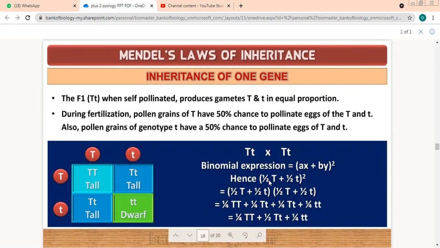A square. My A is 1/2 capital T. So what will be the square? 1/2 will become what? 1/4. And T will become T square. So A square will become 1/4 T square. What about this?